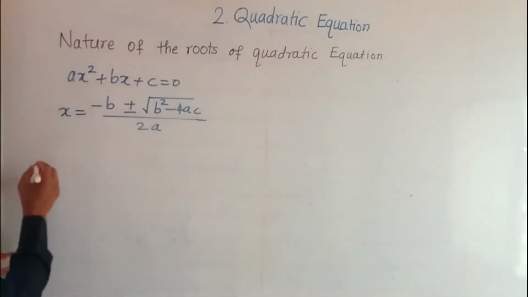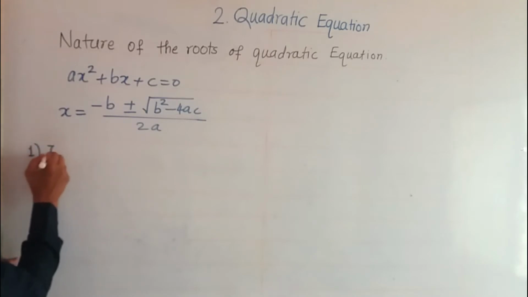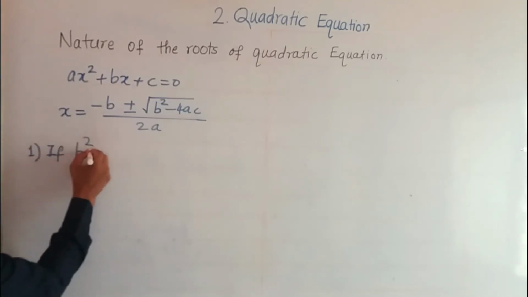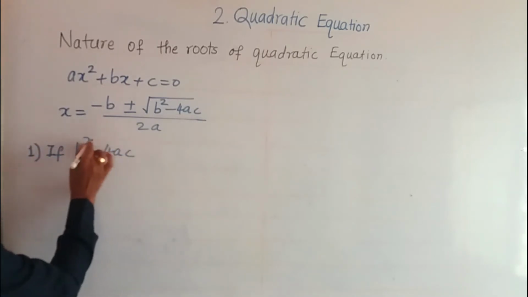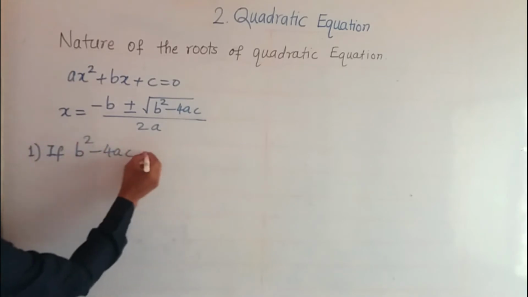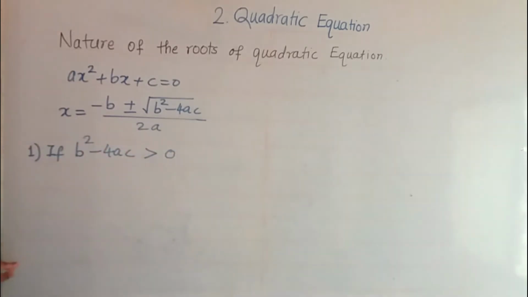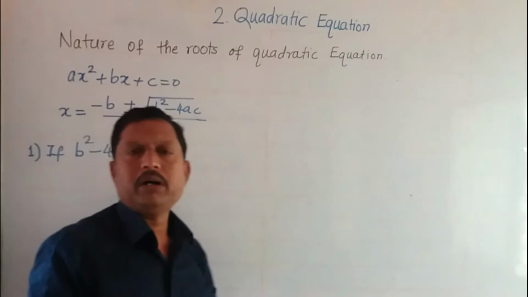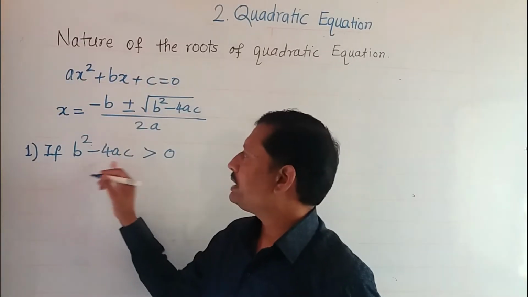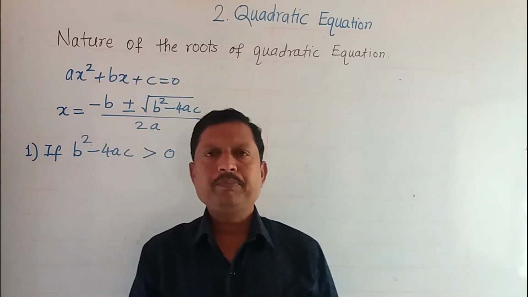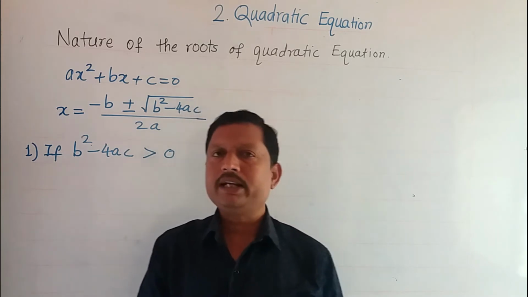First condition: if b square minus 4ac is greater than 0. Greater than 0 means the value of b square minus 4ac is positive. Every positive number is always greater than 0.